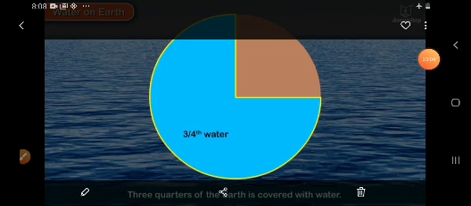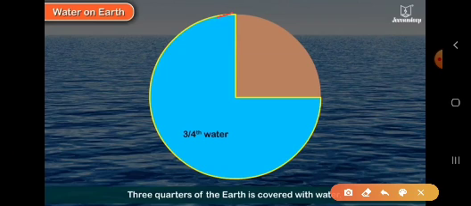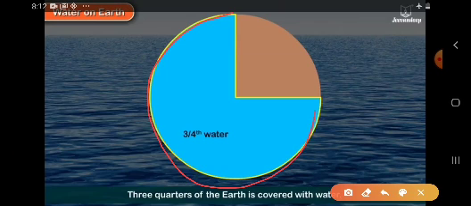Now children, we can see through this pie chart, suppose this is earth.